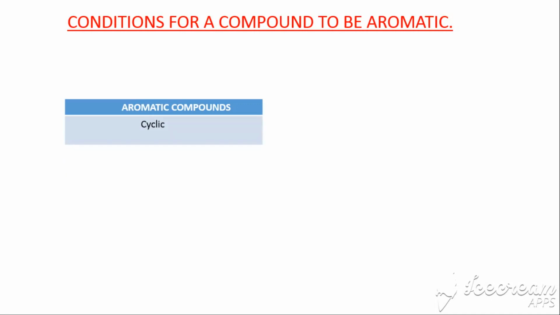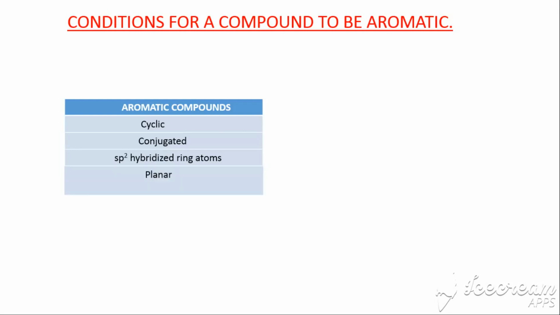Number one, the compound has to be cyclic. All aromatic compounds are cyclic. There are no straight chains. All of them, they are cyclic. And that cyclic compound has to be conjugated, meaning that it should have alternating double bonds, like double, single, right around the compound. And every atom in the backbone of the ring has to be sp2 hybridized. So if only one atom in the backbone of the ring fails to be sp2 hybridized, then the whole compound is disqualified from being aromatic.